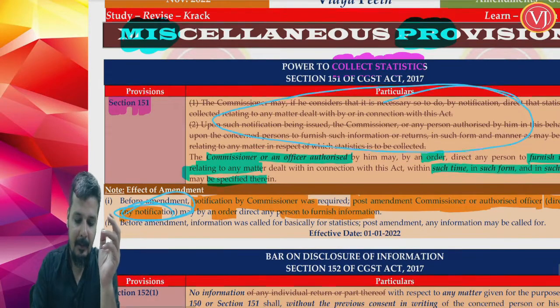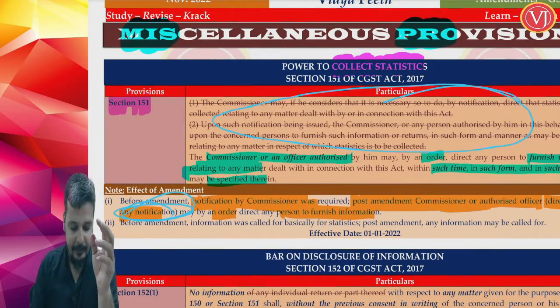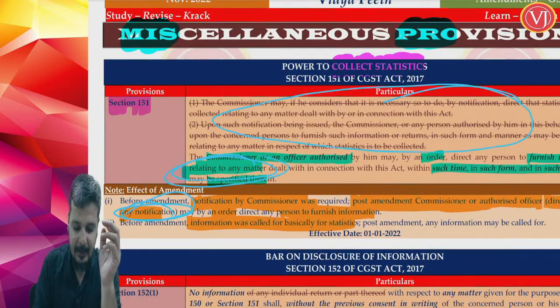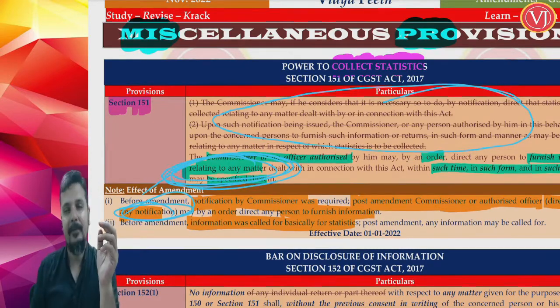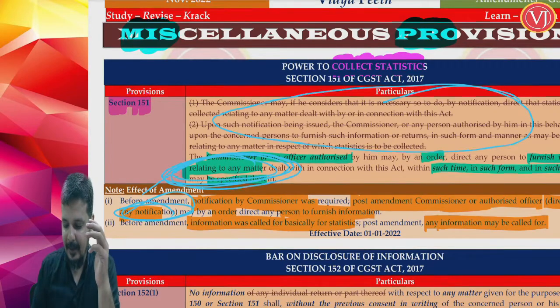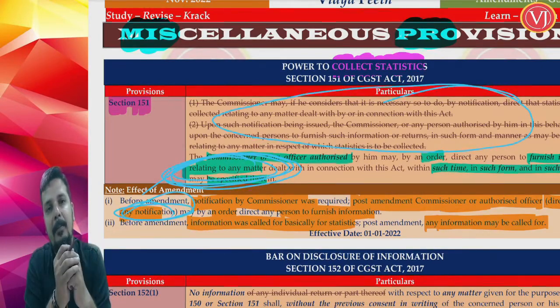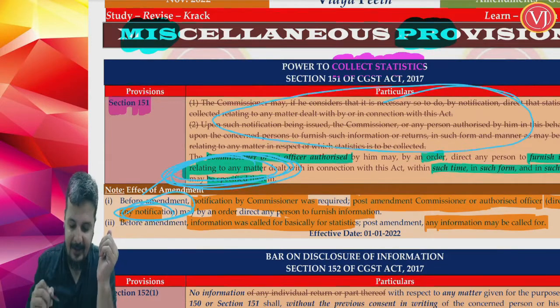Now before the amendment, the information was collected basically for statistics. Now this information can be collected for any matter. After the amendment, you can collect information for any matter. Any information may be collected. It might not be necessary for statistical purposes.